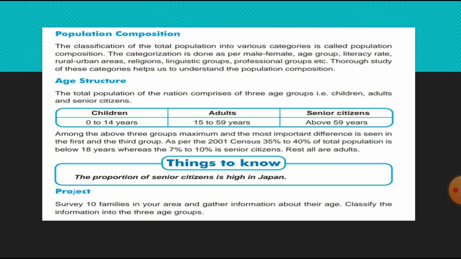Things to be known: the proportion of senior citizens is high in Japan. Compared to the rest of the world, Japan has the highest number of senior citizens. Here they have given you a project: survey 10 families in your area and gather information about their age. Classify the information into the three age groups. You can make this project with 10 families of your area, including your own family members, and gather all this information about their age groups.